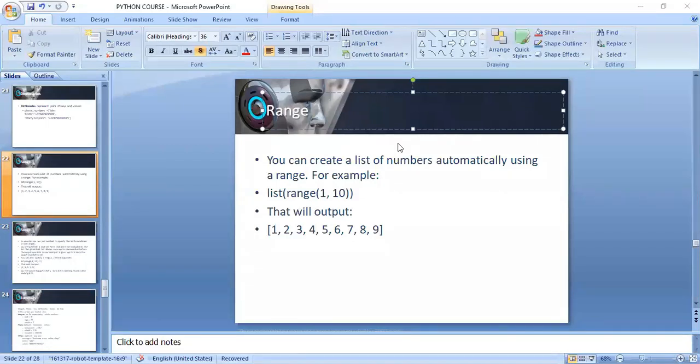Yes. So our next topic is range. So anyone know what a range is? Range is basically a number within a minimum to maximum number. Like we represent minimum and maximum conditions. So the range lies between that minimum to maximum number.